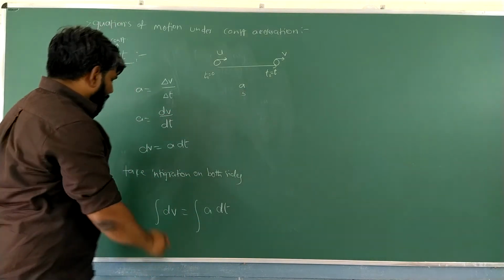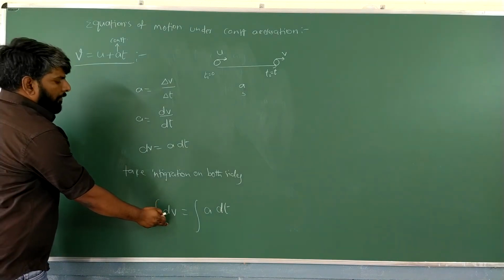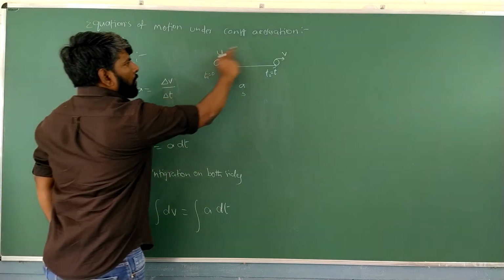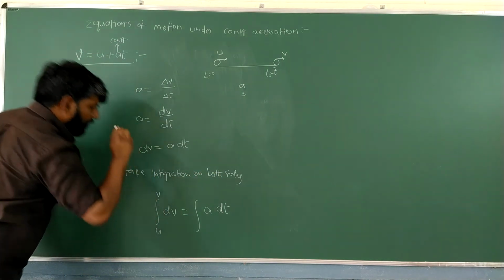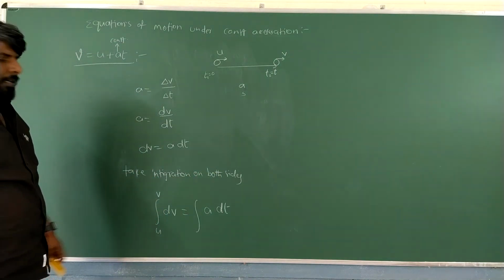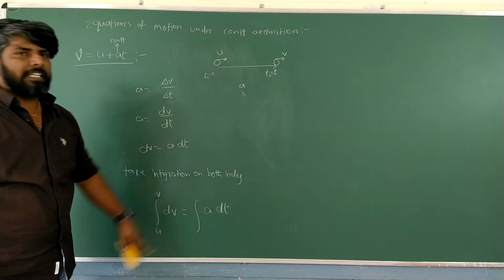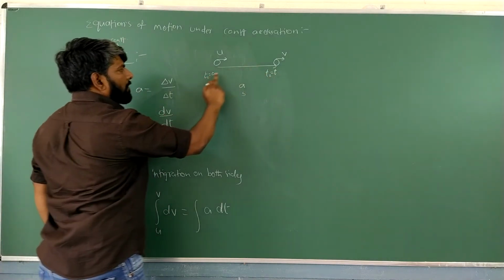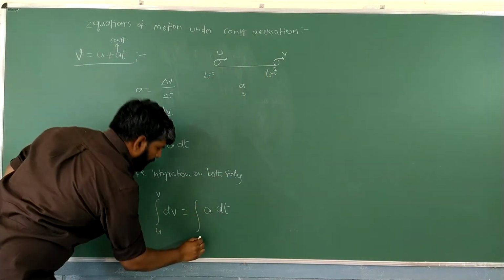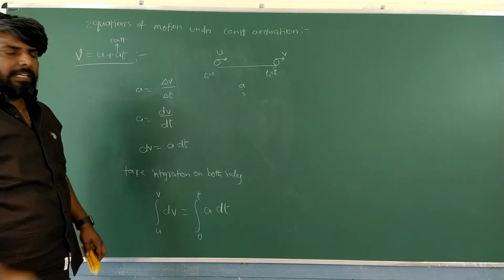Now see here, integration of dv. The velocity is changing from where to where, students? U to v. So that's why the limits are from u to v. A is constant. Then integration of dt. Time is changing from where to where? From 0 to t. It's clear, students?